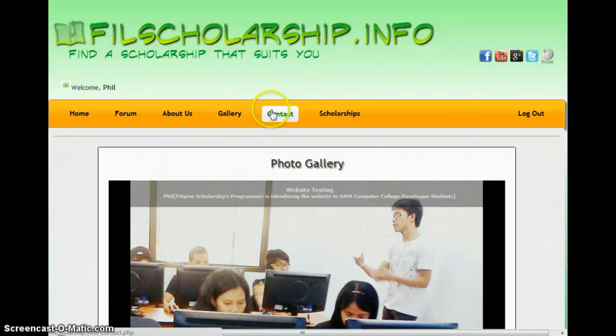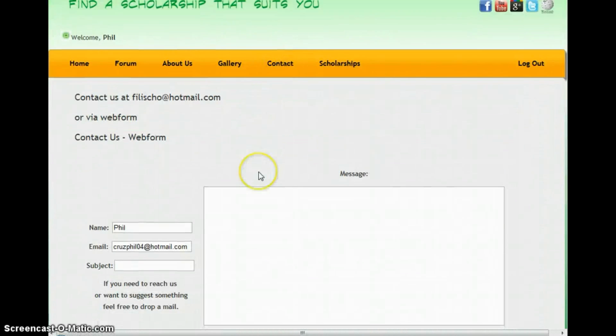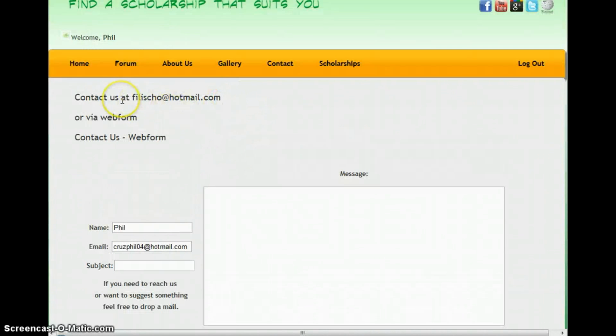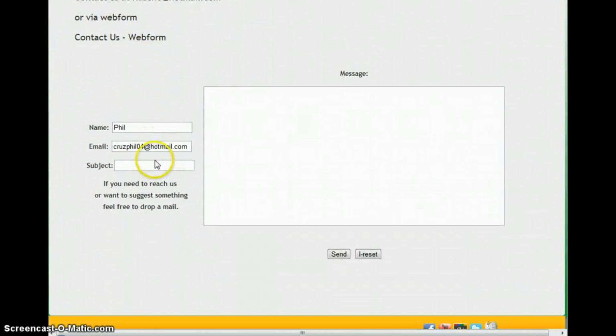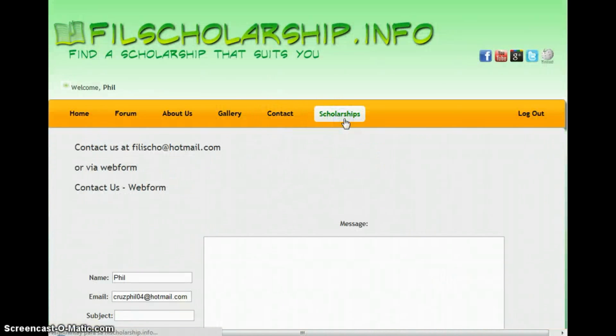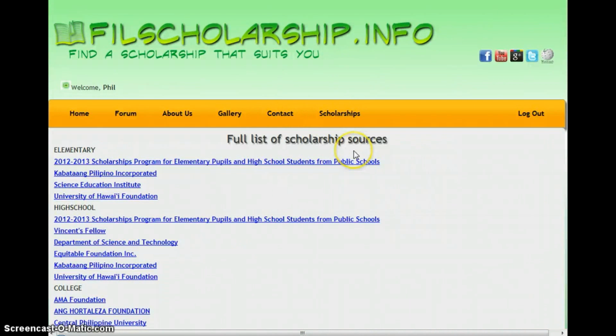Now let's go to the Contact tab. This tab will show you the address that can be used to contact the administrator of this website, or you can also contact us directly by filling up this web form. Now let's go to the Scholarships tab. The Scholarships tab consists of the full list of scholarships that we gathered during the study.